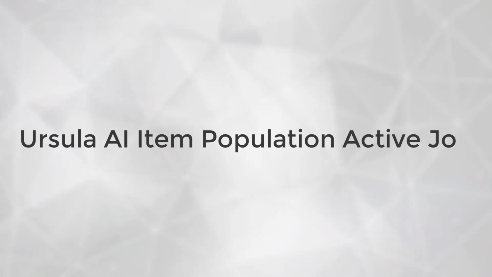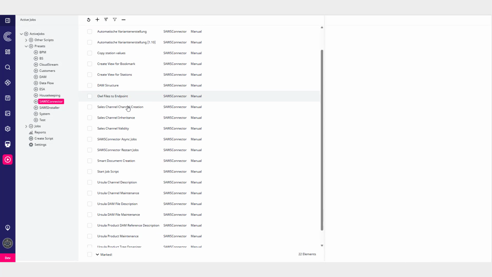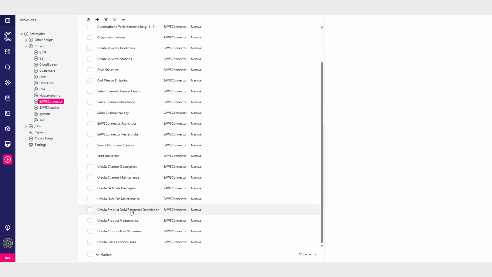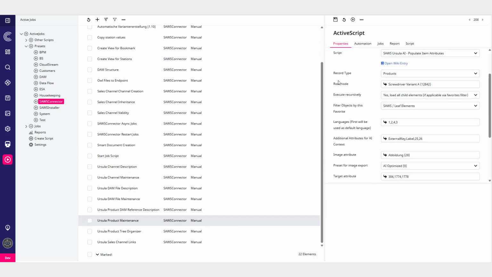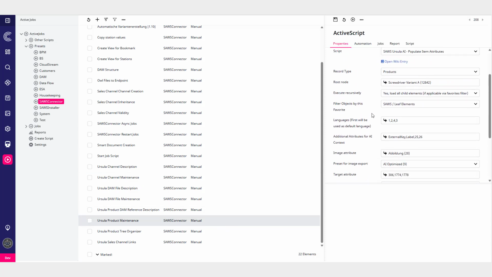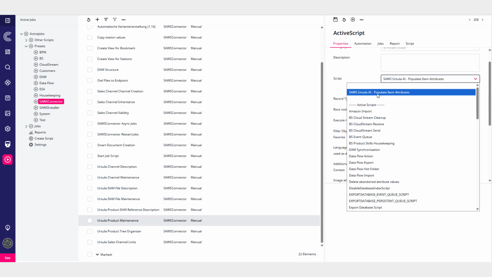Ursula AI Item Population Active Job. Similar to the previously mentioned Description Active Job, this newly added active job goes a step further. It can populate multiple attributes at once using existing media and product data.